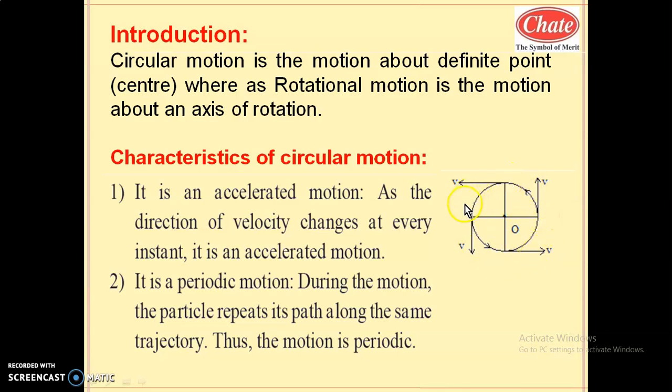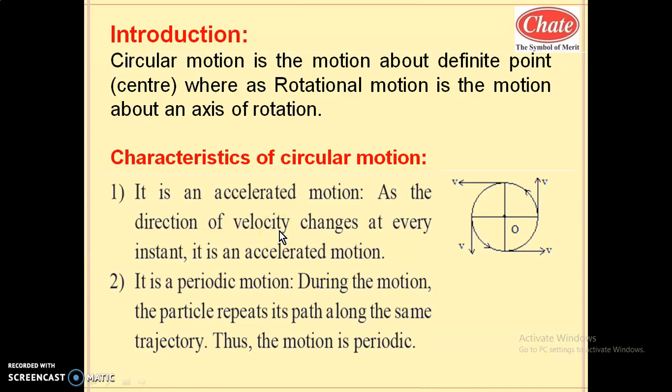So even though the speed is constant, speed meaning magnitude of velocity, the direction of velocity continuously changes. As the direction of velocity changes, velocity changes, because velocity is a vector quantity, it possesses magnitude as well as direction.